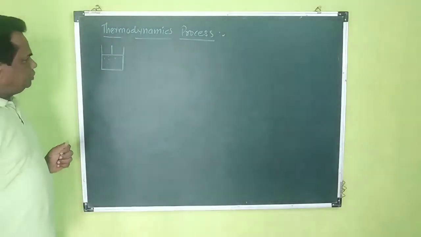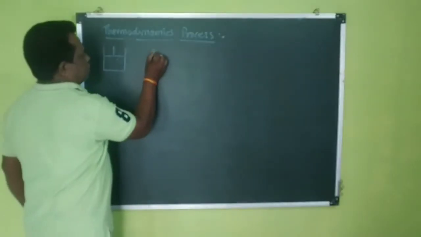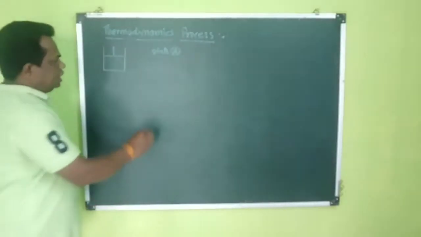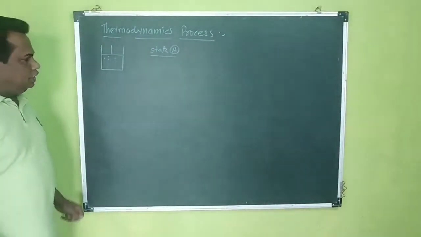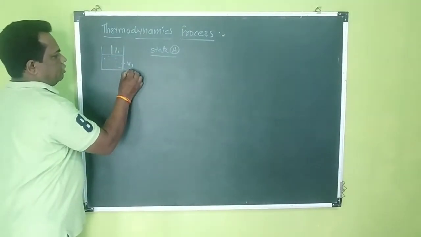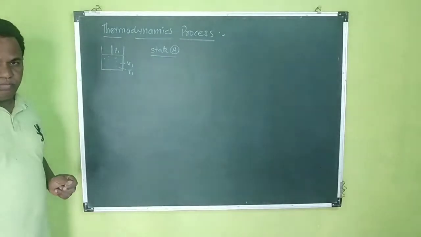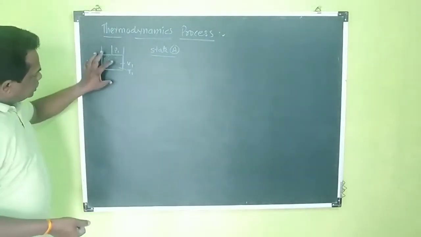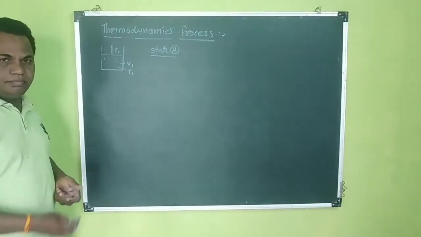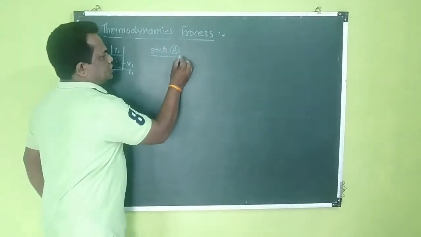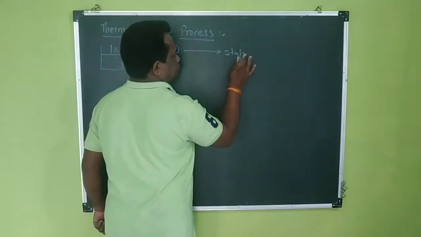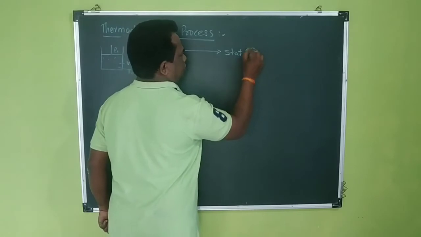This system is characterized by the state A, and the state variables of this state are, suppose, pressure P1, volume V1 and temperature T1. If we change any one variable, then the state changes from state A to state B.